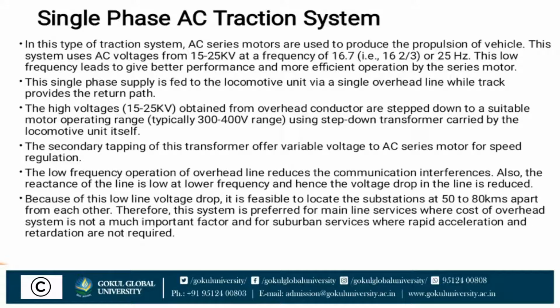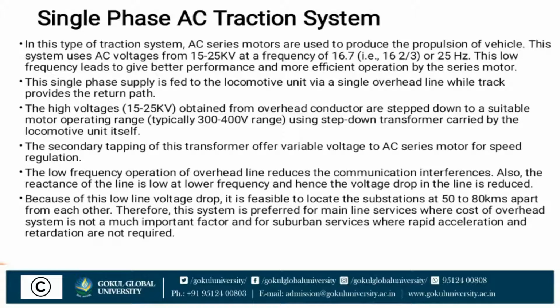Now, single phase AC traction system. In this type of traction system, AC series motors are used to produce the propulsion of the vehicle. This system uses AC voltage from 15 to 25 kV at a frequency of 16.7 or 25 Hz. This low frequency leads to better performance and more efficient operation of the series motor. This single phase supply is fed to the locomotive unit via a single overhead line, while the track provides the return path.